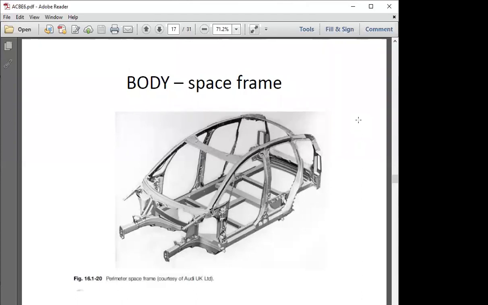While defining that attachment, we need to concentrate on the strength capabilities of this space frame. So whenever this is designed, the automobile design engineer takes care about how much strength is required at a particular zone when it is assembled on a chassis.